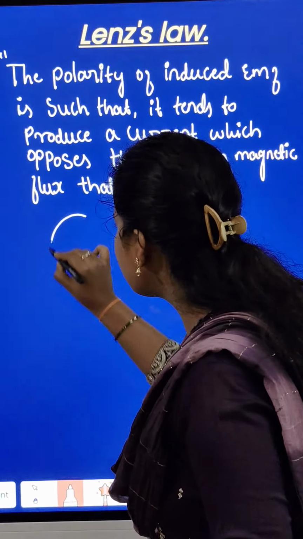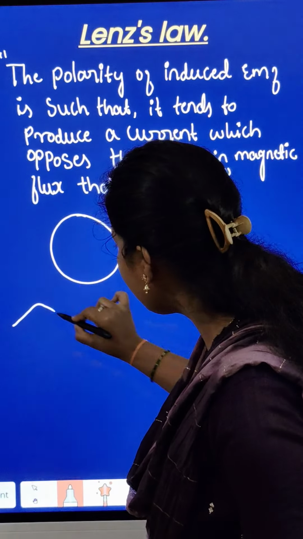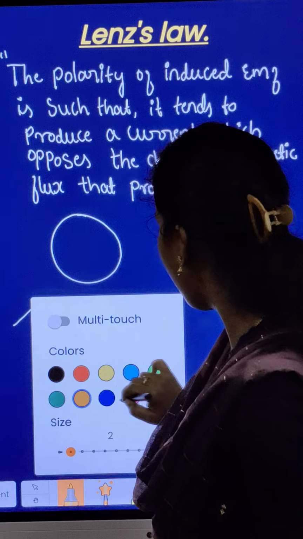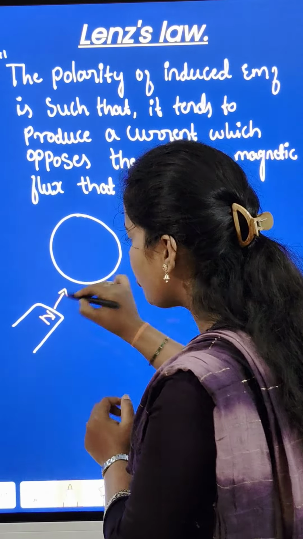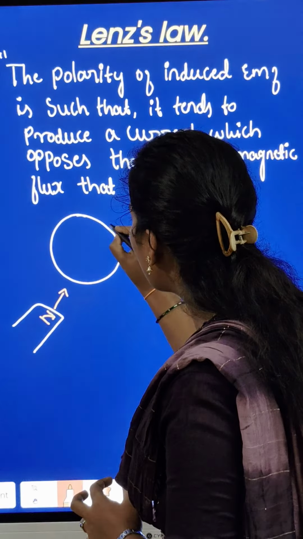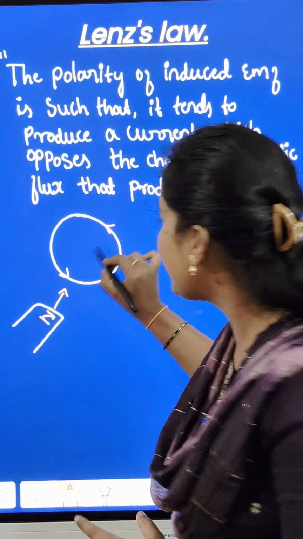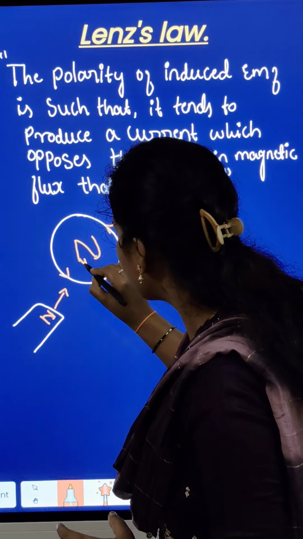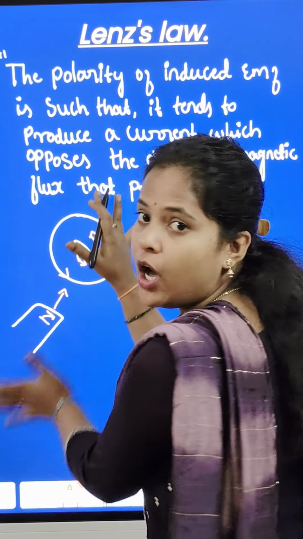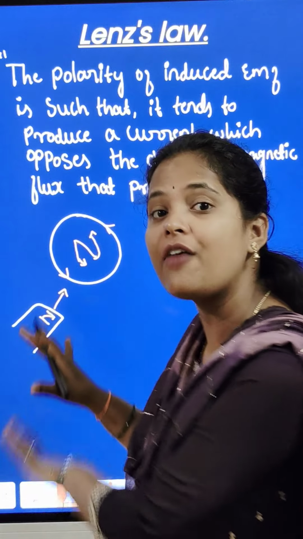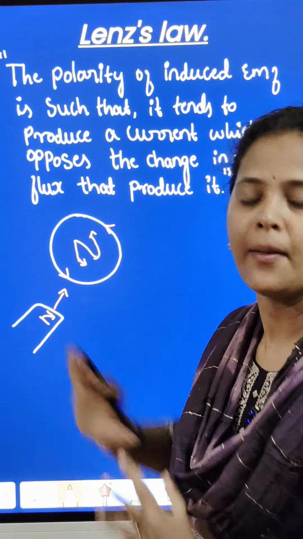Here I'm going to consider one loop. This is an empty loop, there is no current flowing in that loop. And here I consider the north pole of the magnet. The north pole of the magnet is moving towards the coil. What will happen? Anti-clockwise current is produced in that coil. So when anti-clockwise current is produced, the coil acts as a north pole. So the coil acts as a north pole, and the north pole of the magnet is moving towards it, which means repulsion will happen between the north pole of the coil and the magnet.